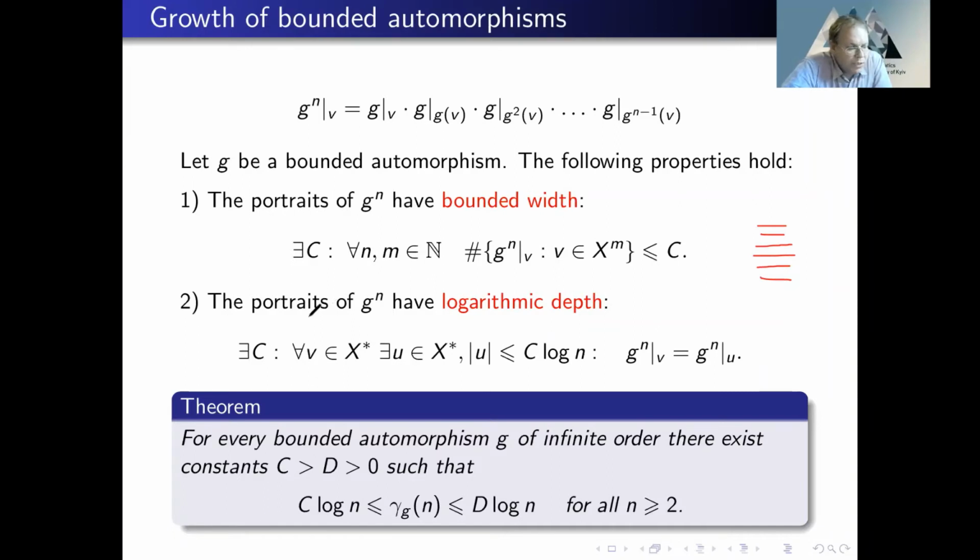And the second property is that they have logarithmic depths, because bounded automorphisms are contracting, and that's why the depths of this tree will be logarithmic. And from this it follows that for every bounded automorphism of infinite order, the growth is logarithmic. So there are two constants c and d, different constants, such that the growth function oscillates between these two logarithmic functions.